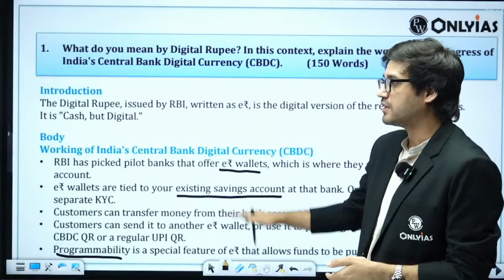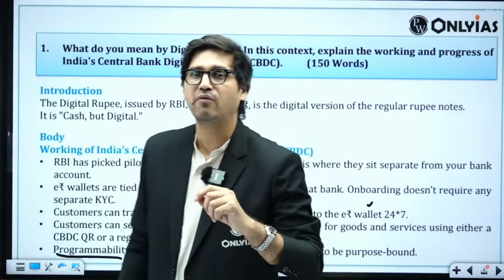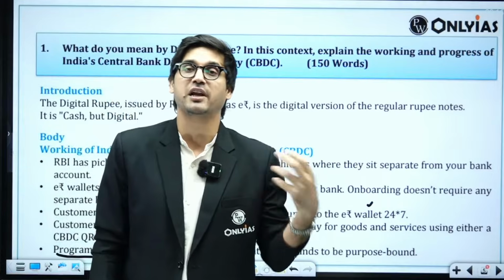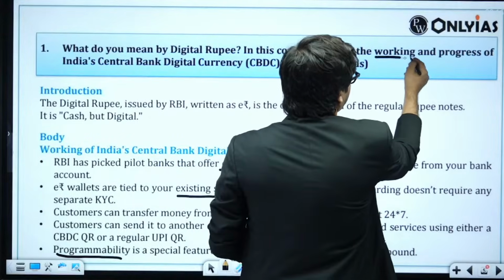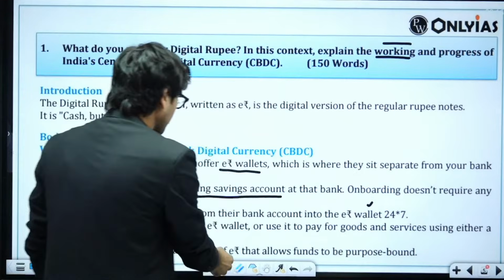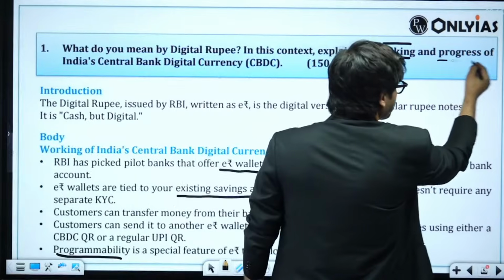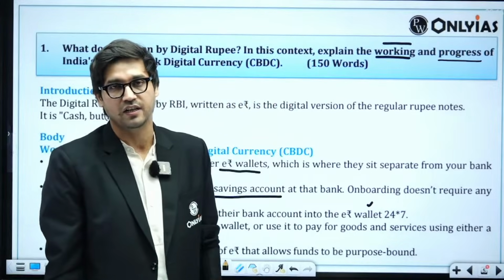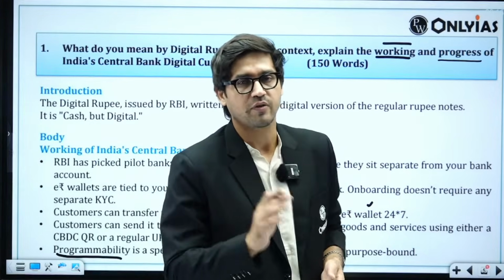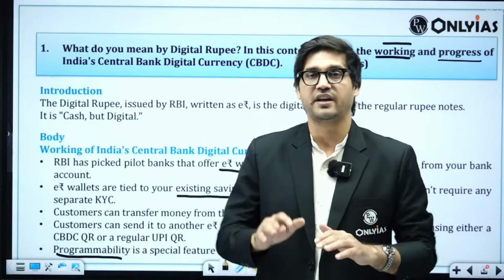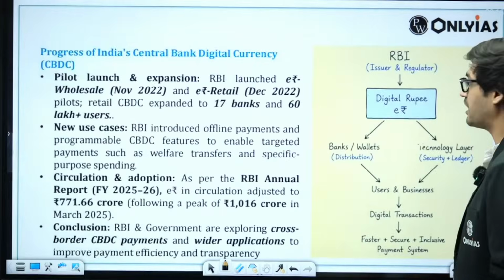Please note that all of these points which I've written have to be really, really succinct. You don't have to expand so much or explain a lot, because it's just a 10 marker. Once you have explained the working of digital currency, thereafter you have to discuss what has been the progress with respect to India's central bank digital currency. From the time the pilot began, in November 2022, what is the current status? Where are we in respect of central bank digital currency? This would be another part of your answer.